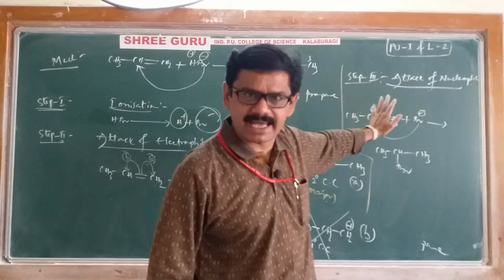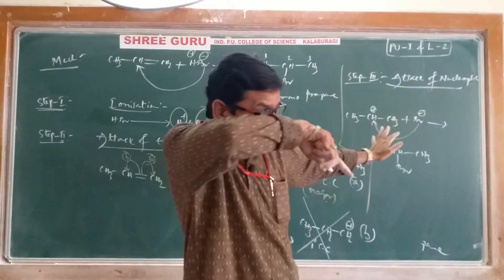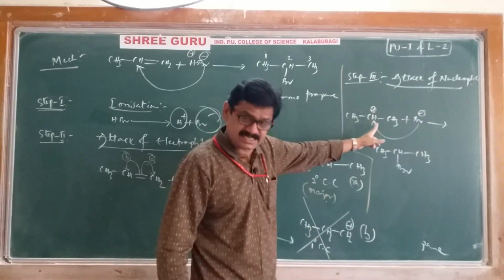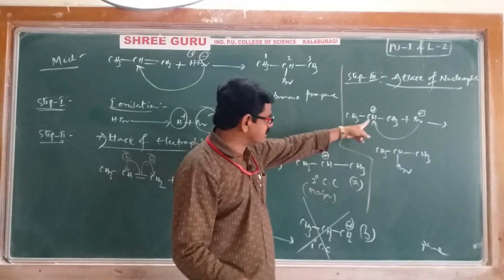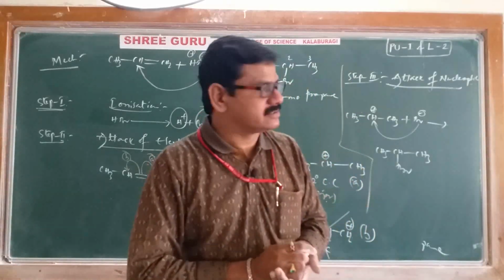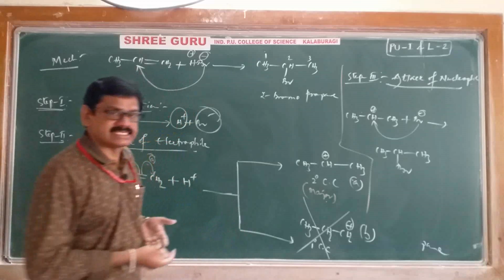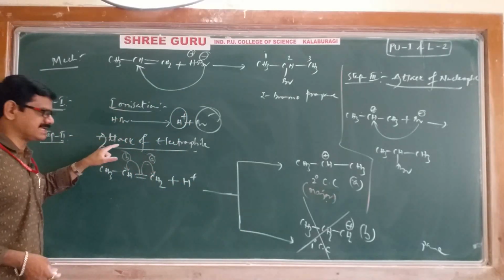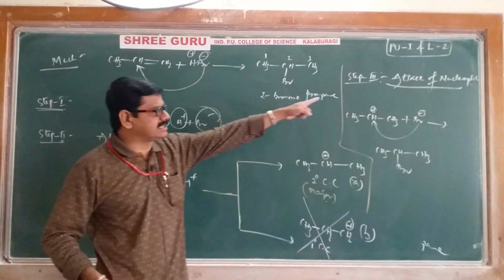After completion of the mechanism only we will understand why the negative part is going and adding to the carbon which contains less number of hydrogens. There is a secondary carbocation. That's it. Then total how many steps are there? 3 steps are there in the mechanism. First one is ionization of hydrogen halide, second one is attack of electrophile, and third one is attack of nucleophile.